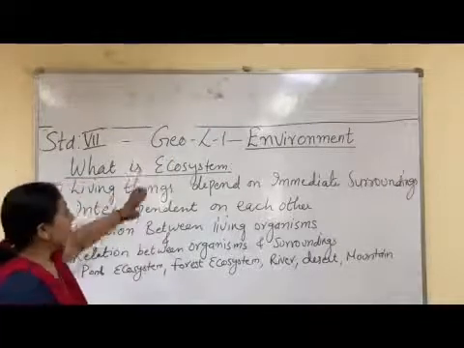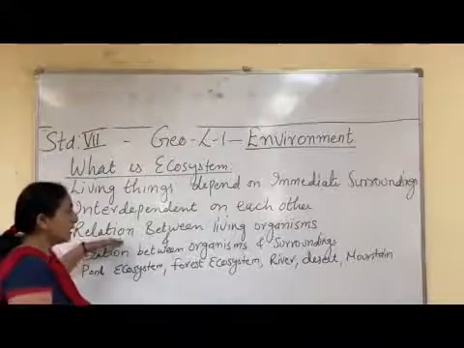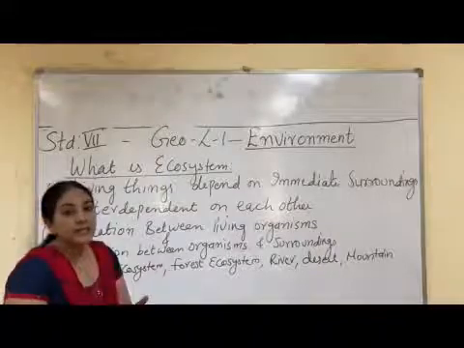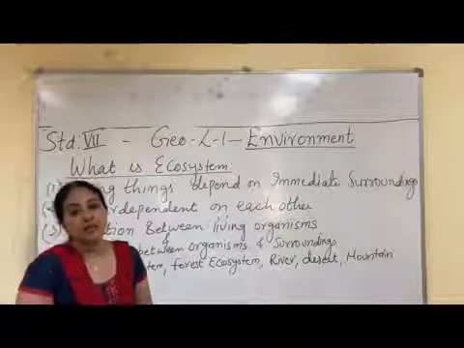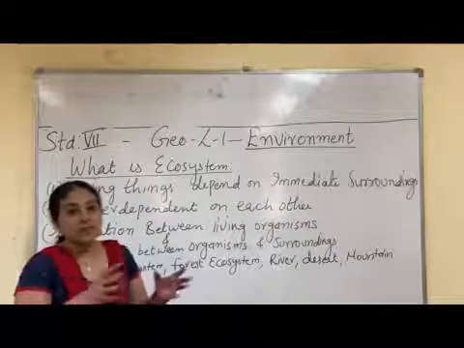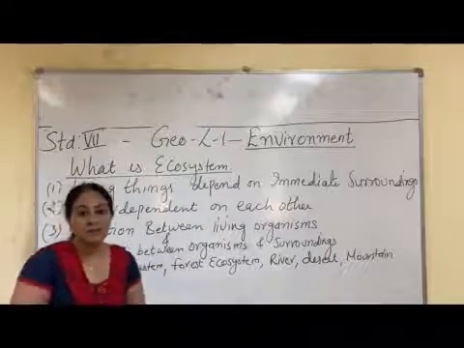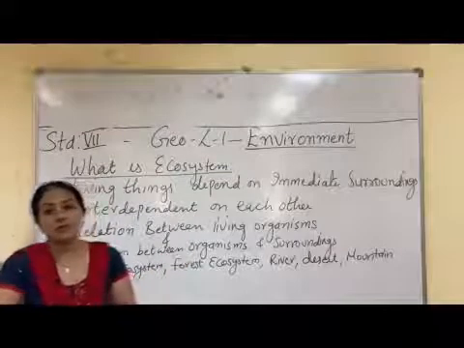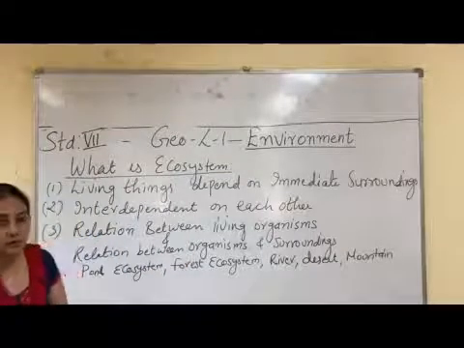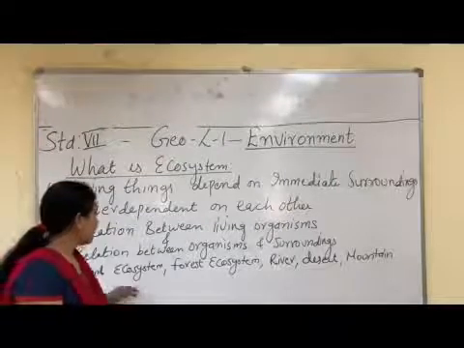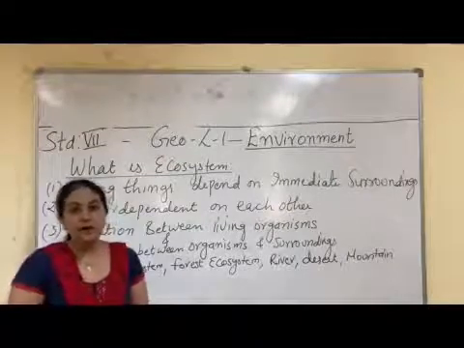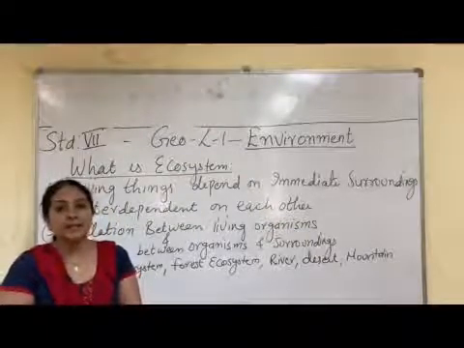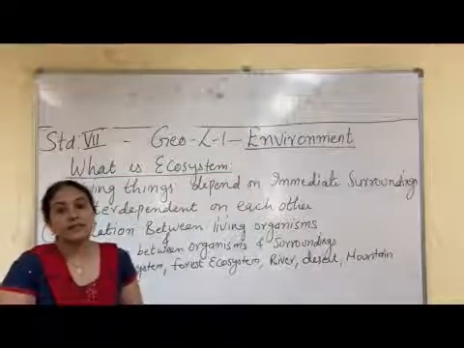So to define what is ecosystem, ecosystem is the relation between living organisms and the relation between organisms and their surroundings, which include air and water. So this together is called ecosystem. Now there can be very big or large ecosystems, or there can be small ecosystems also. Let us take a small ecosystem, that is pond ecosystem. In a pond, water is there, fish is there, frog is there, snakes are there, small algae, planktons are there.